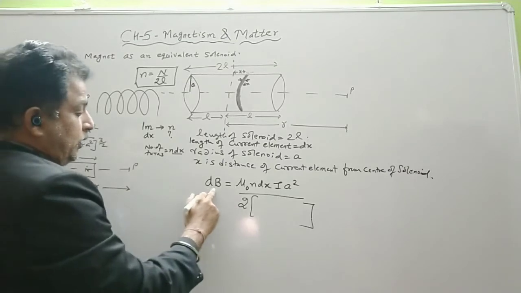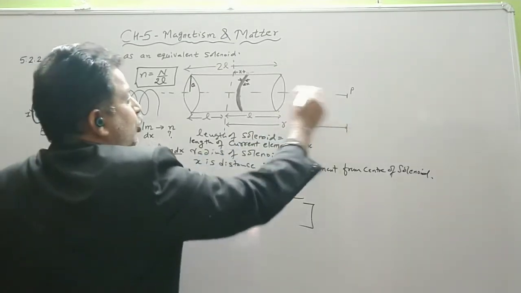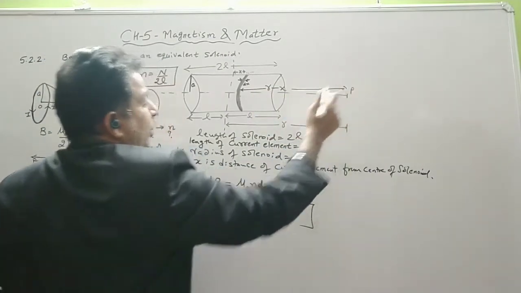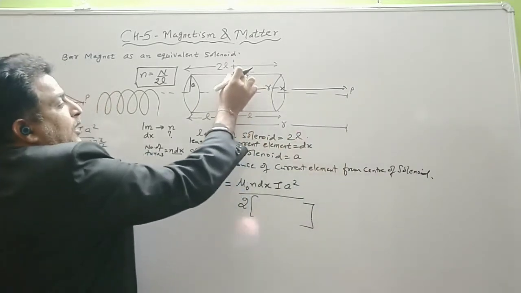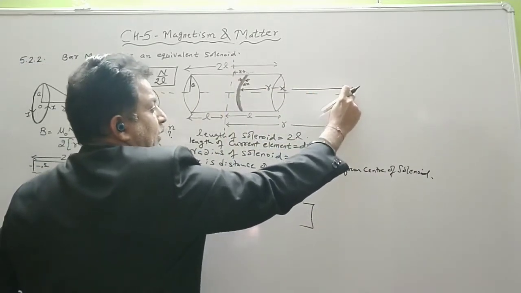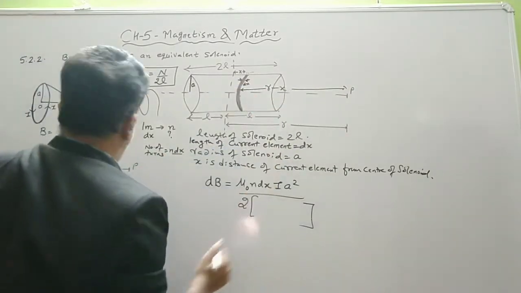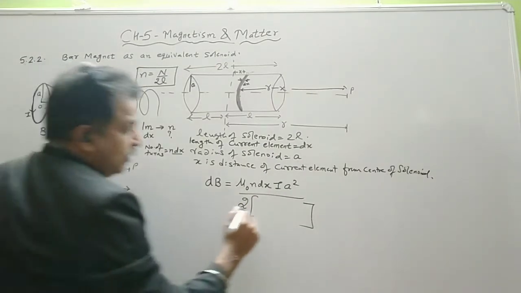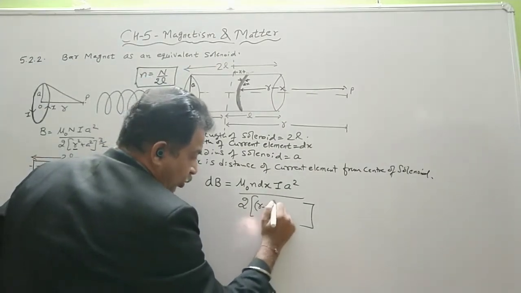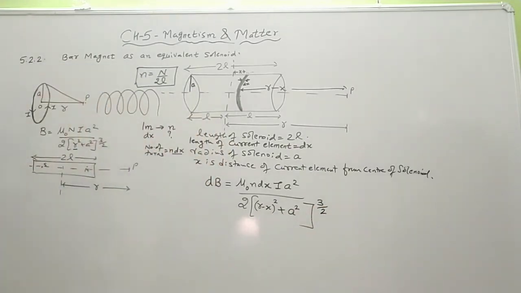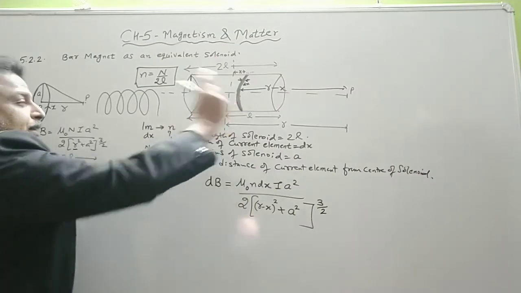We are finding out the magnetic field intensity at point P due to this element. So what should be this distance? It will be equal to r minus x only. So this is r, this portion is x. You are finding the magnetic field intensity at point P due to this small element, so the distance should be r minus x. So in the place of r, we will write (r minus x) whole square plus the radius a square, to the power 3 by 2. So this is the magnetic field intensity at point P due to the small element.